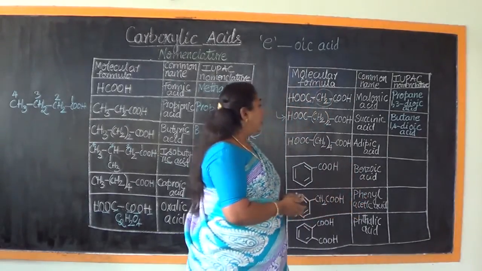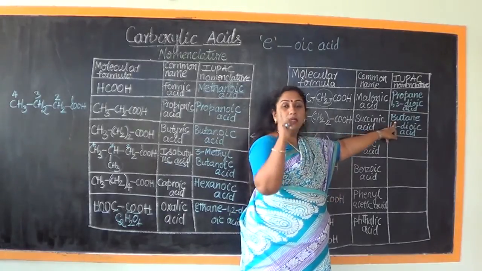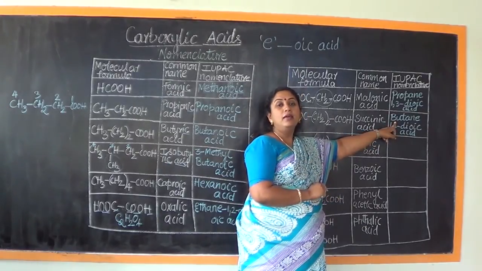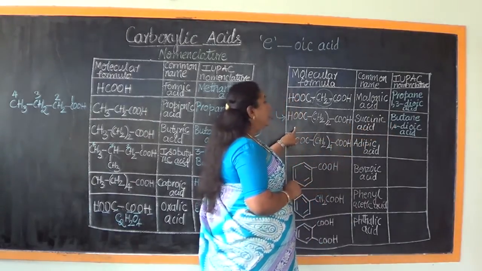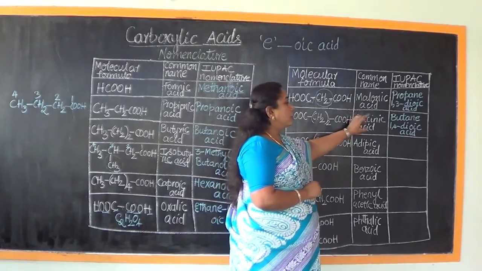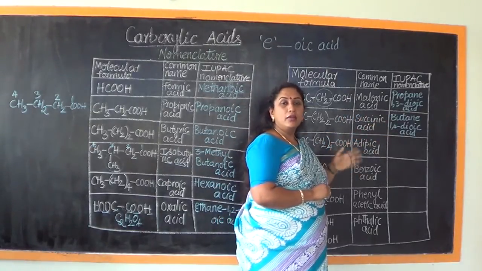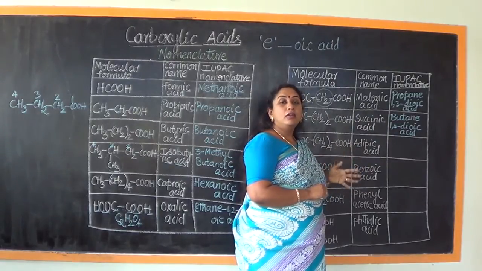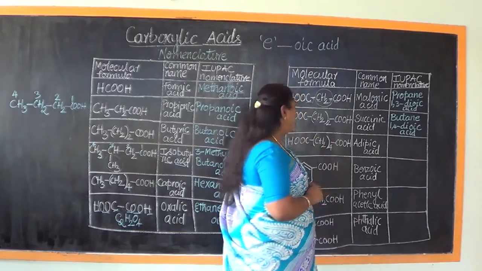butane. Here we need to retain the term butane because it's not only one COOH. We find the presence of 2 COOH in the same parent chain. Therefore, we should call this compound butane 1, 4 dioic acid and not butanoic acid. Hope this clarifies the doubt.